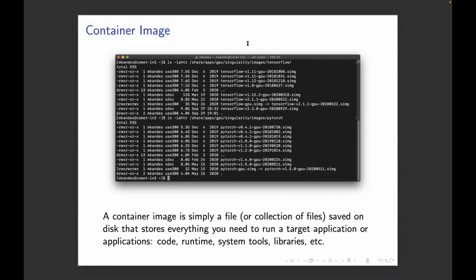So it's like the operating system libraries, maybe the compiler you want to use, maybe the MPI, and if you're using GPUs, what version of CUDA you want installed in the container. It's everything you need to put in there to support the application that you want to run. And in the case of Singularity, this image is a single file.